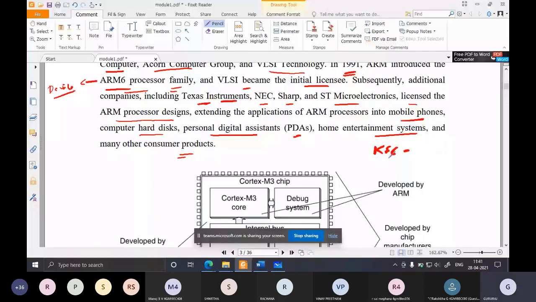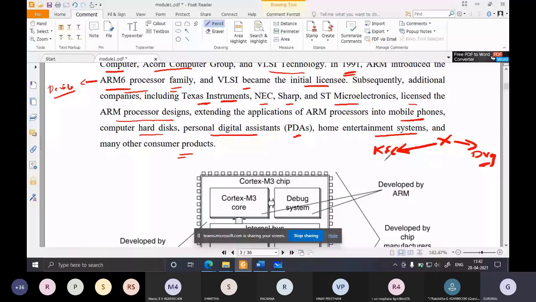Some person, let's say X, has licensed this KFC. He has licensed KFC means he has taken permission from KFC so that he can start a KFC in Davangere. By taking the license, he has started the KFC in Davangere. That means he has purchased the franchise for KFC, and he is running that franchise in Davangere.